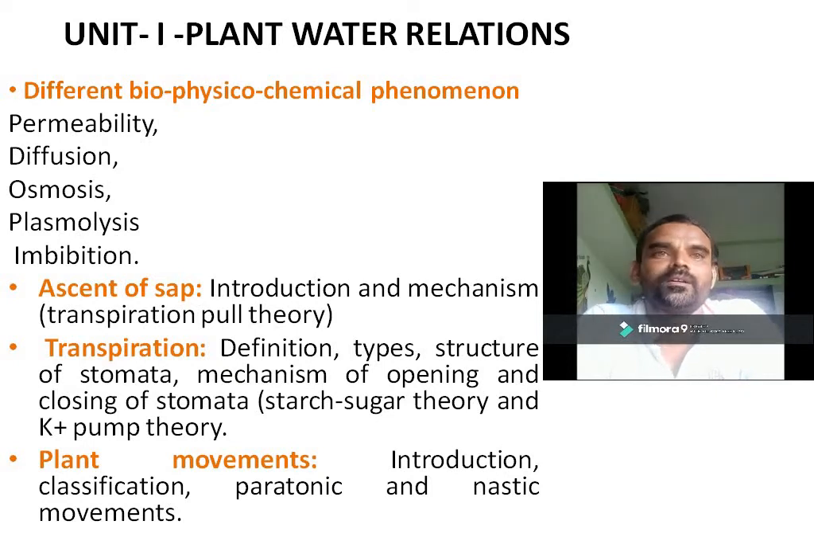What are the different kinds of movements? The paratonic movements are there, nastic movements are there. Again these movements are categorized into different categories. All these movements and their classification we will study in detail in this point, that is, plant movements.